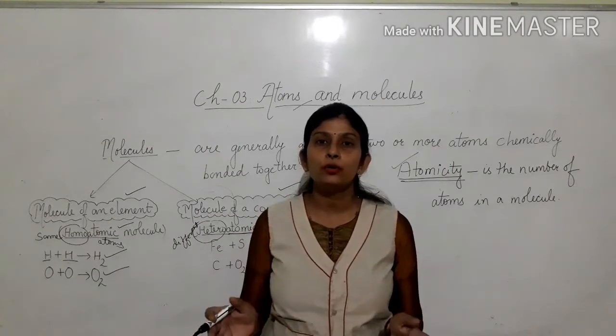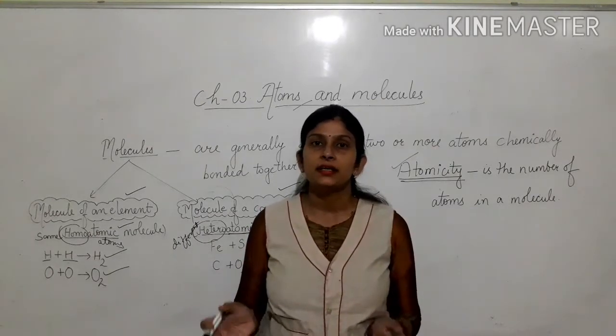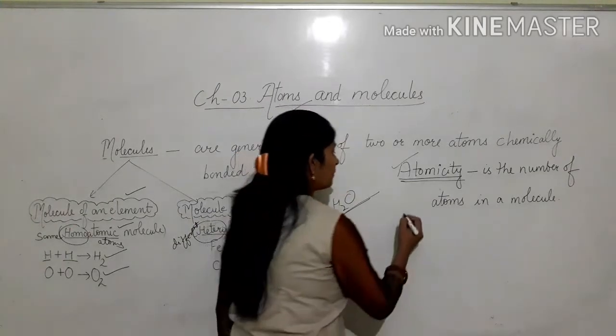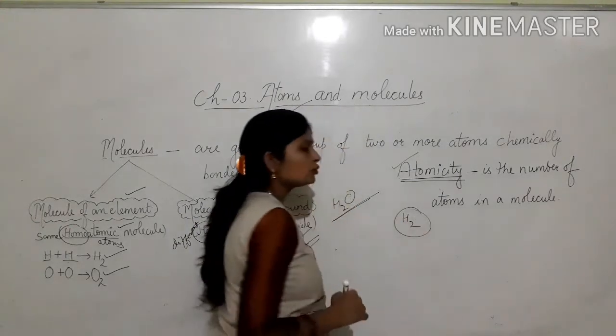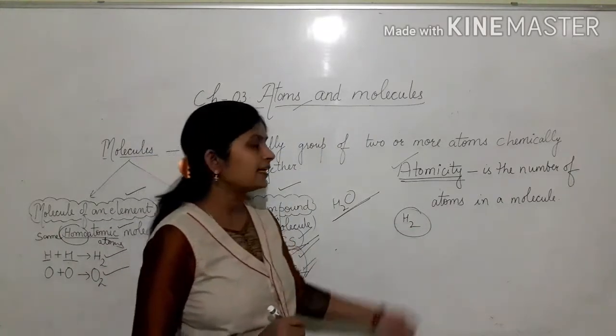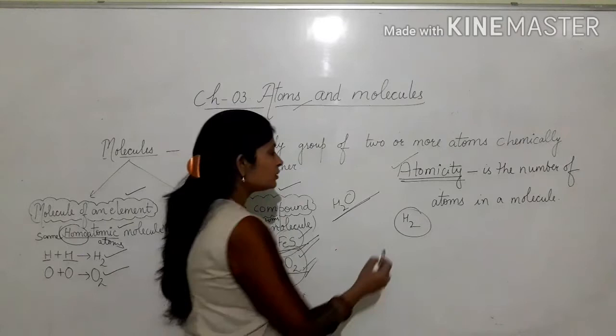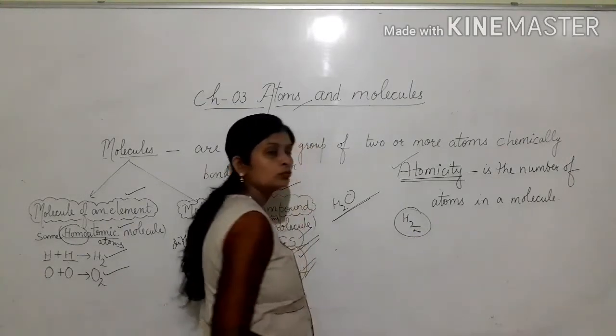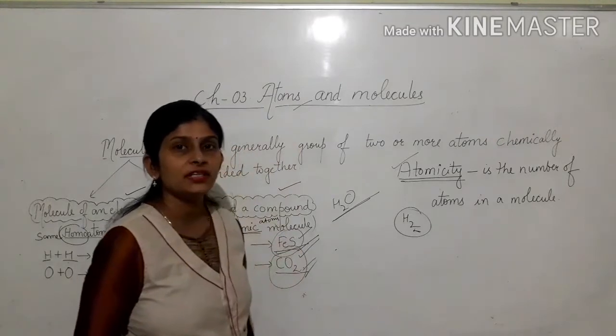So in a molecule, how many atoms are there? It is called its atomicity. For example, hydrogen molecule or hydrogen gas molecule, formula is H2. Now in this molecule, how many atoms are there? 2. So its atomicity is 2.